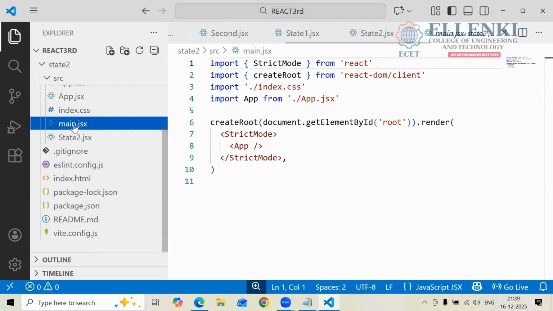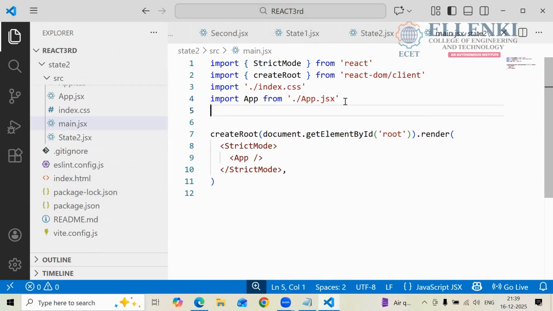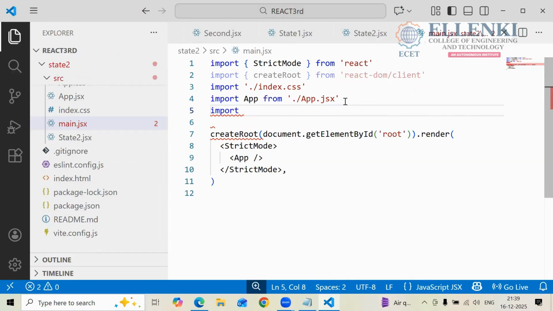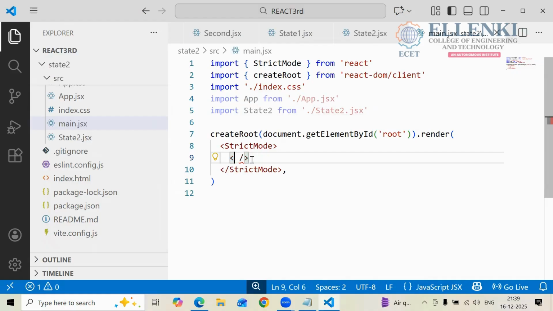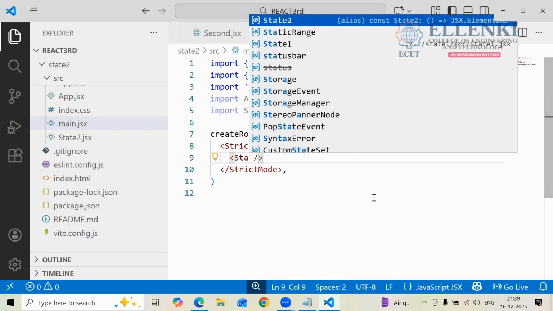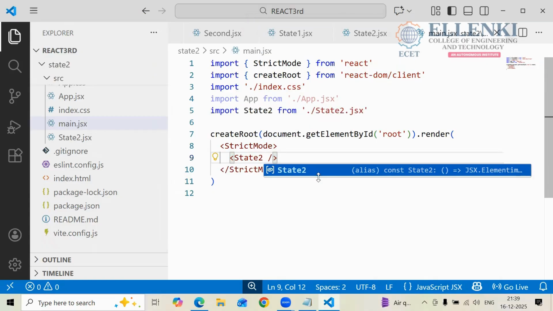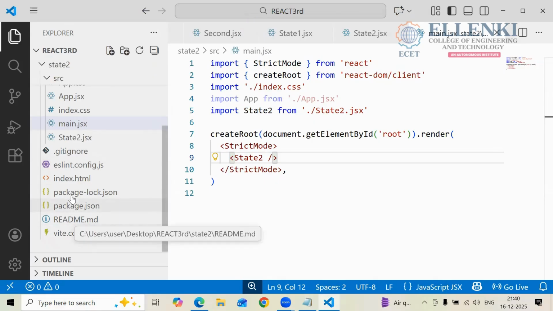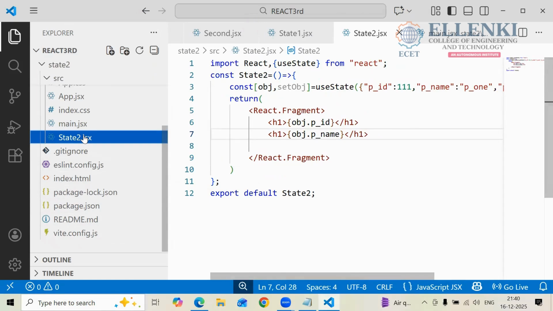Here it is, and here what you have to do is import state2 from state2.jsx, and change state to state2. Is it clear? Now main.jsx is also changed, and we did the export in state2.jsx.